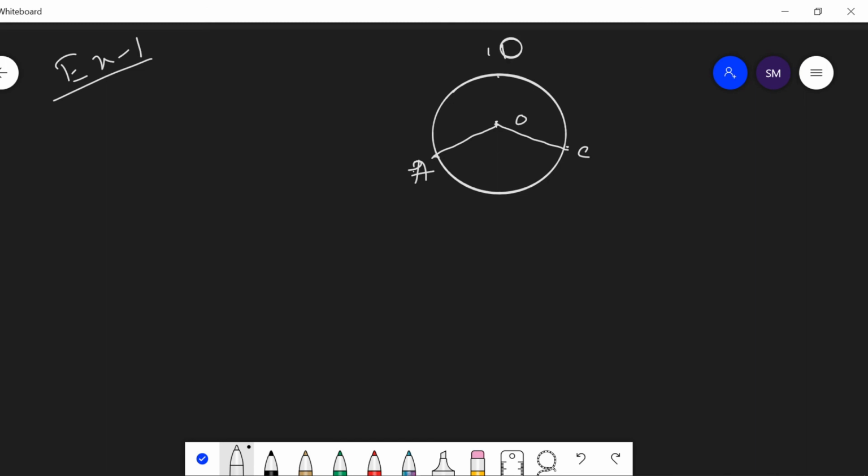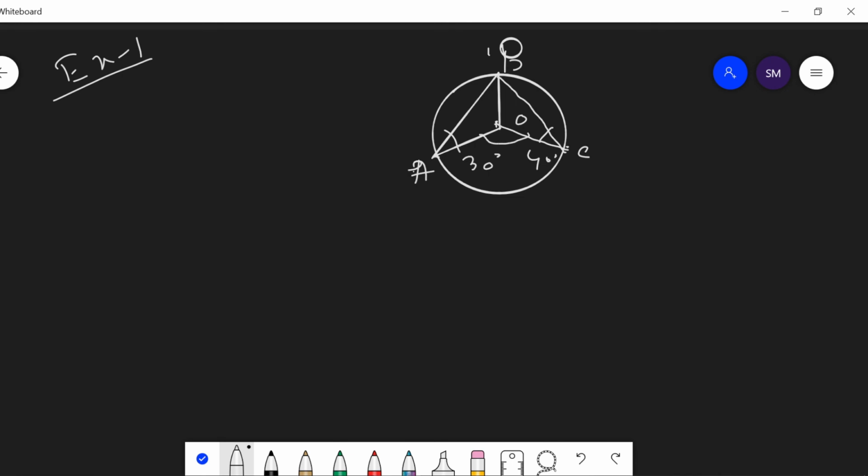Then join OB, and join AB and BC. Here one angle measure is given as 30 degrees, and this angle is given as 40 degrees. Here we have to calculate the measure of AOC.